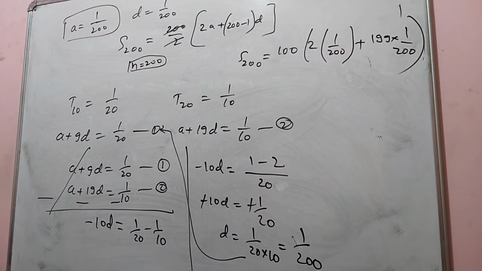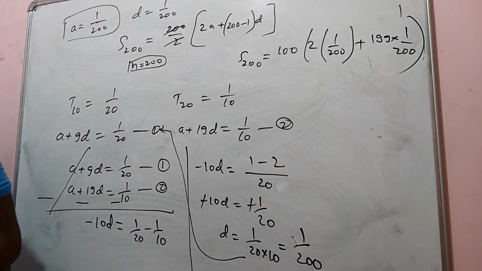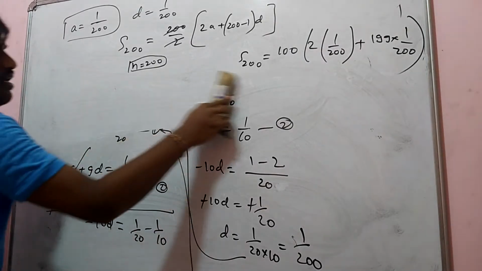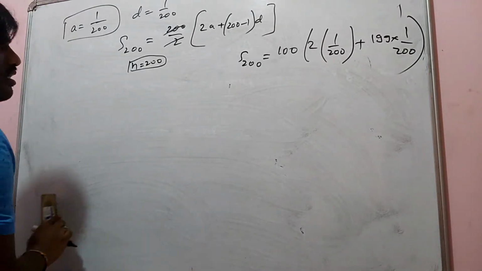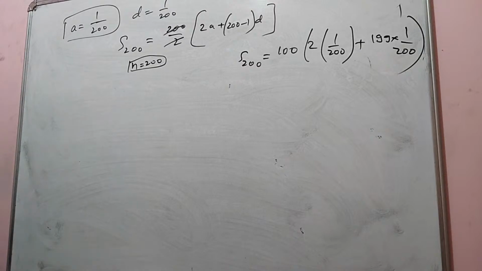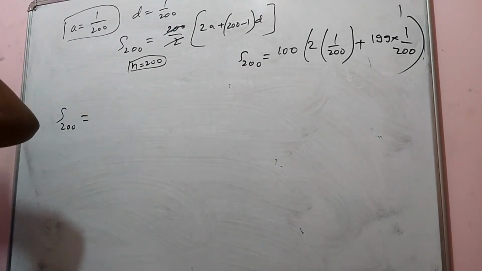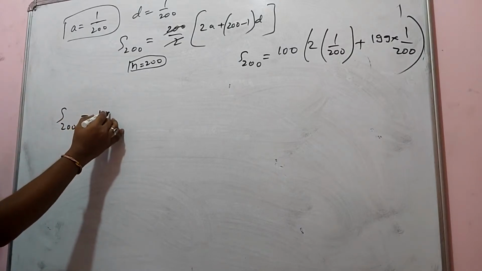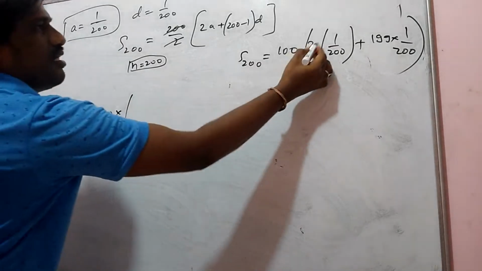Samiksha and Sarth Goi, you are right. So hope you understand this. This is a 2020 question, this year's question. So S200 is equal to 100 into, you can cancel, this is 100 times.